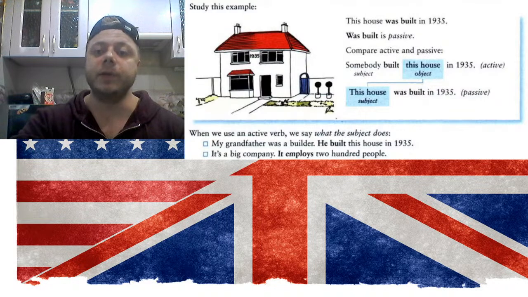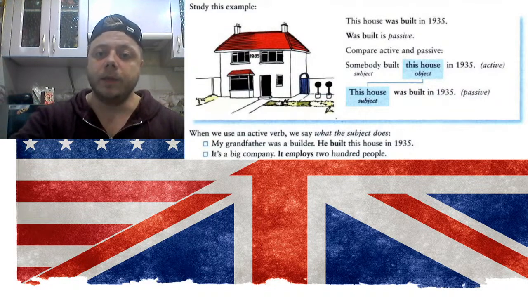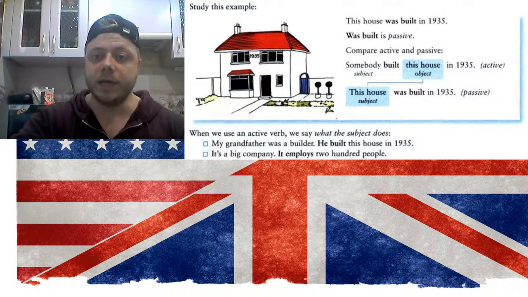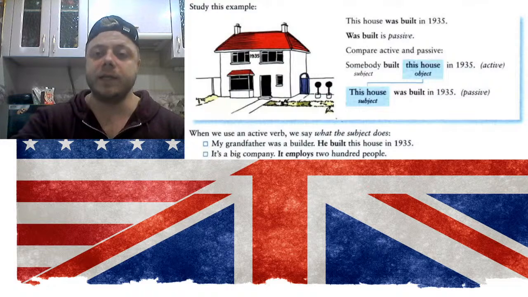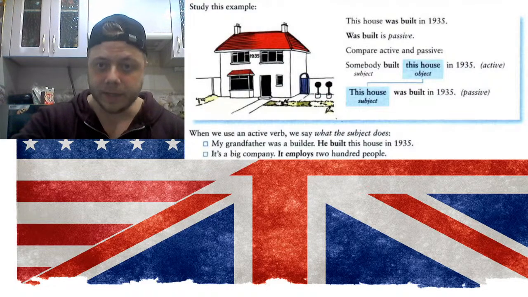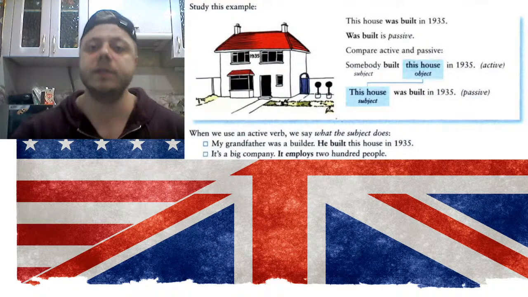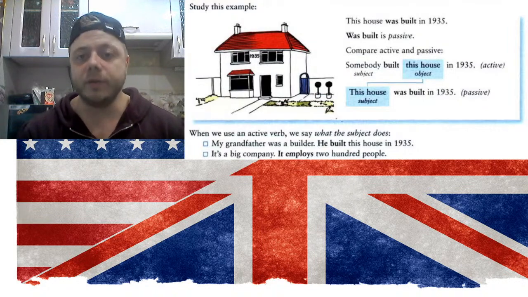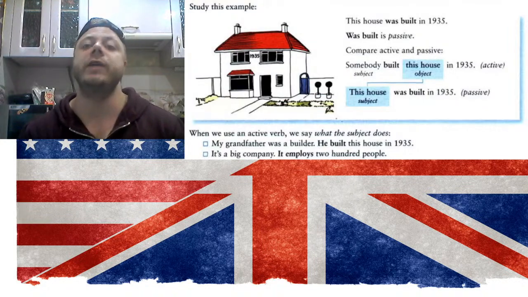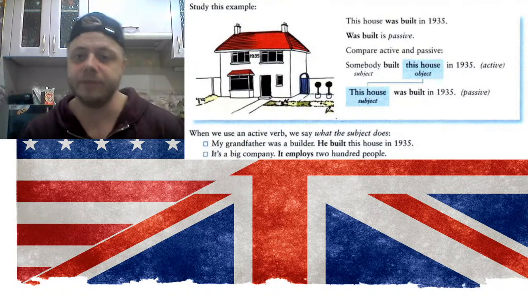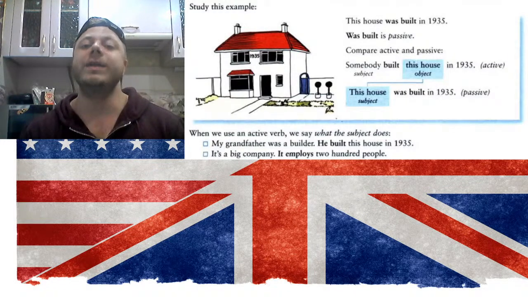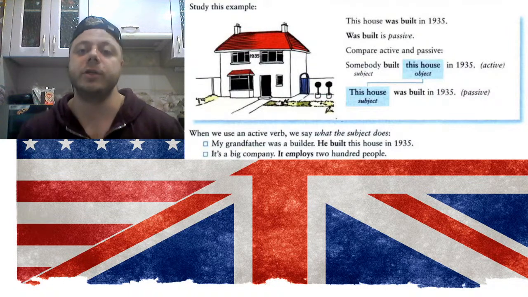So for example, let's compare. Somebody built this house in 1935. This is active voice, and this house was built in 1935 is passive. So here, in the first sentence, somebody is the subject of the sentence, and this house is the object. When we make it passive voice out of that sentence, the house becomes the subject, right?